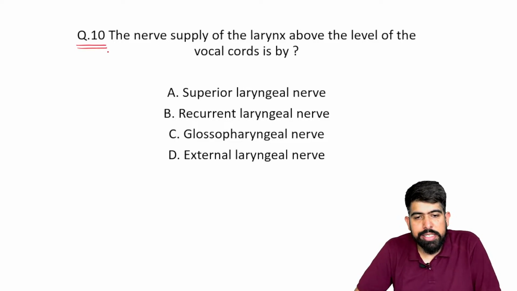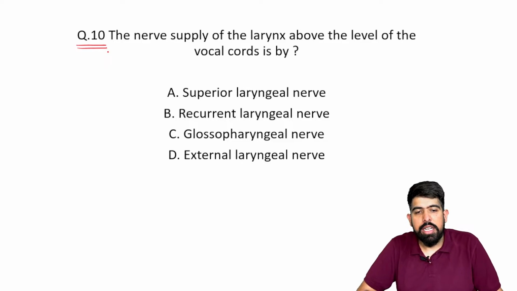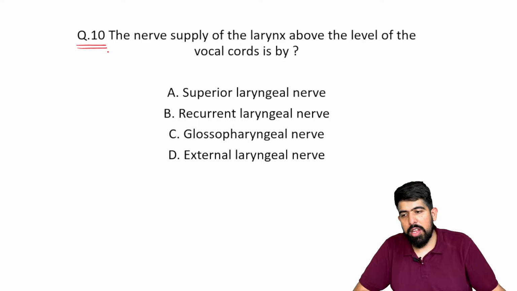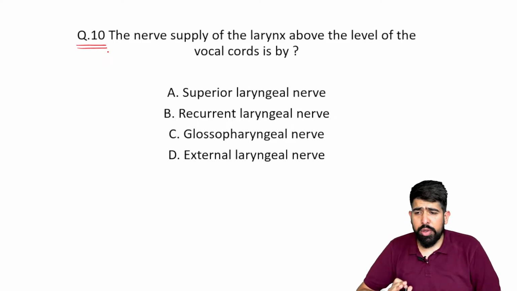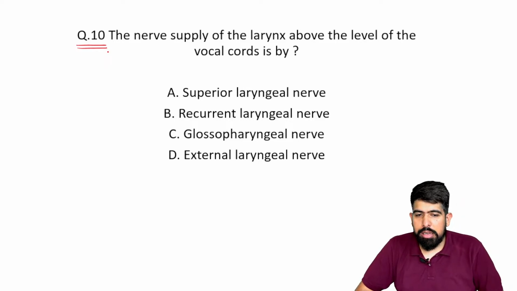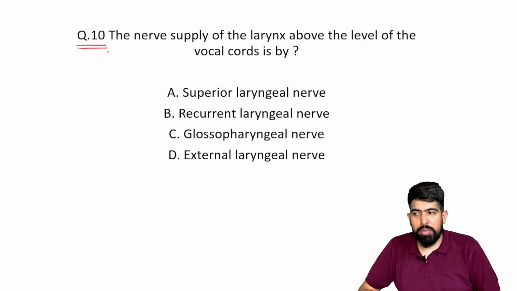The question is asking: the nerve supply of the larynx above the level of the vocal cord is supplied by? Very good MCQ related to your ENT subject and the anatomy subject also. Try to reply in the chat box. What will be the answer?